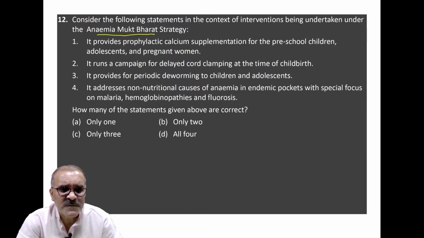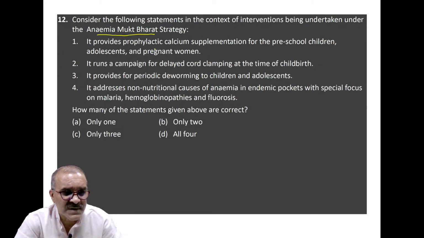It provides prophylactic calcium supplement for the preschool children, adolescents and pregnant women. It runs a campaign for delayed cord clamping at the time of childbirth.